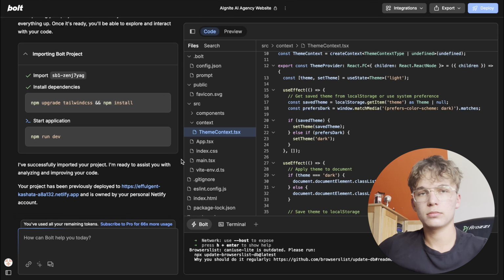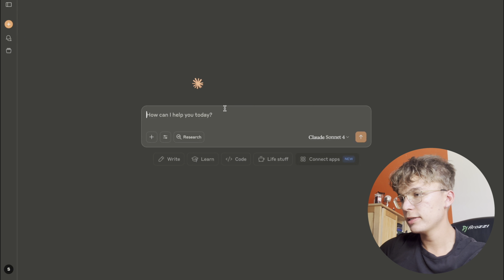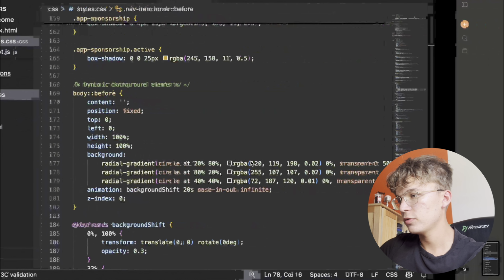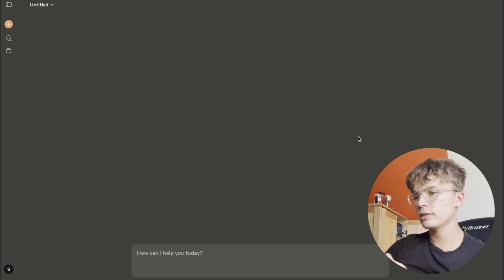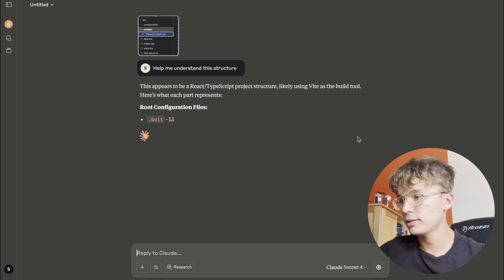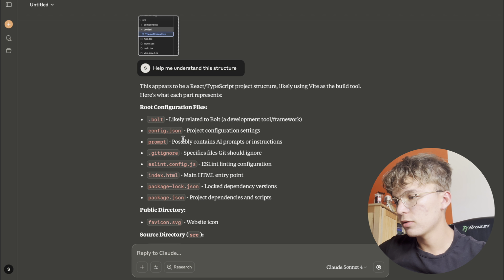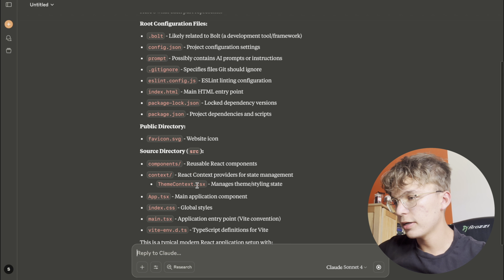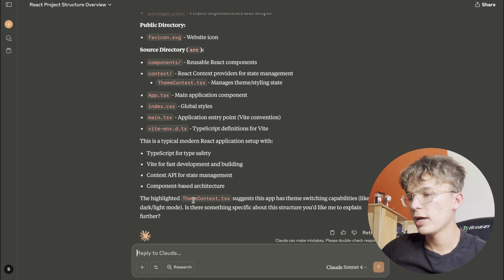You use AI. This is why I told you. You go to Claude AI and you just open up a new chat. Boom. You just screenshot this and you just say simply, help me. And I'm just going to send it to Claude, and Claude is just going to tell me what this structure is, what it does, all that stuff. So root configuration files, config, blah, blah, public directory, sources. And now you can see, I'm not going to go over this. It's a really long structure.